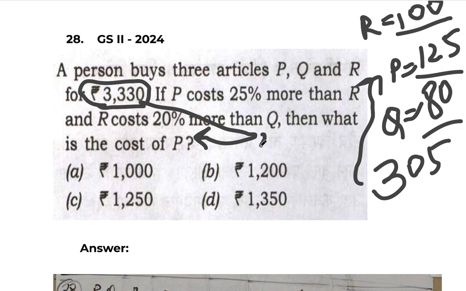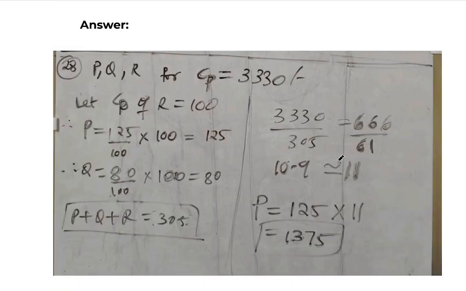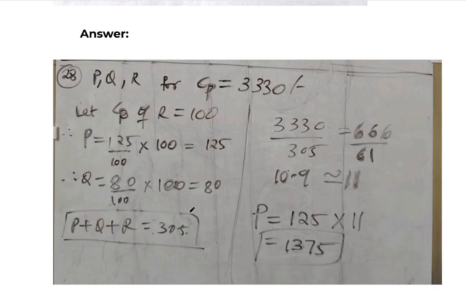Then if the sum total is 3330, what will be the P value? We can calculate by cross multiplication. When the total is 305, the P value is 125.